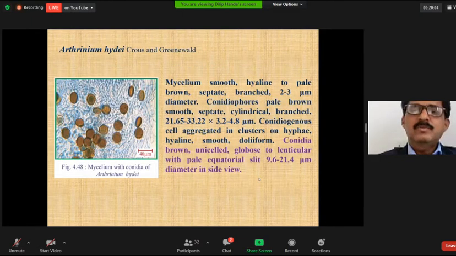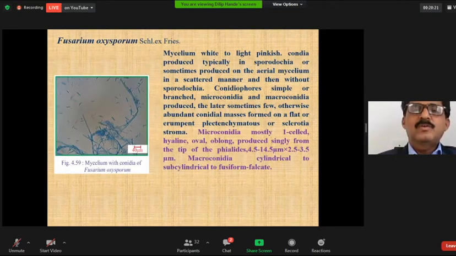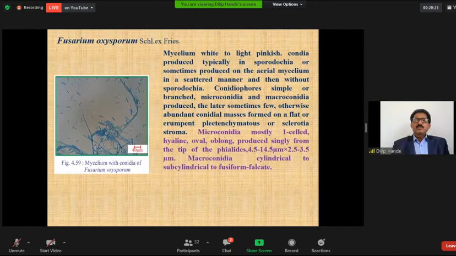This is the Arthrinium, in which the characteristic feature of this fungus is the conidia brown, unicellular, globose to lenticular with an equatorial slit. The next endophytic fungus, Epicoccum nigrum, was isolated from these medicinal plants, and the conidia are non-septate, rounded, dark in color. Fusarium, a very common fungus isolated from the endophytes, has microconidia and macroconidia present.